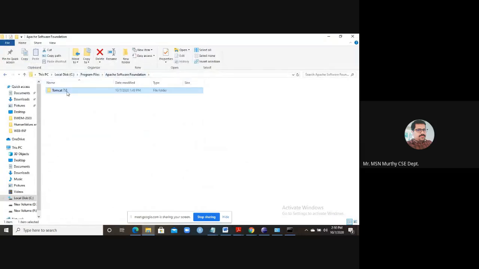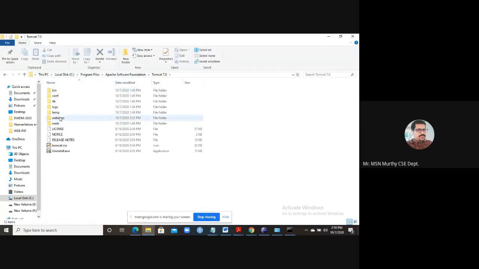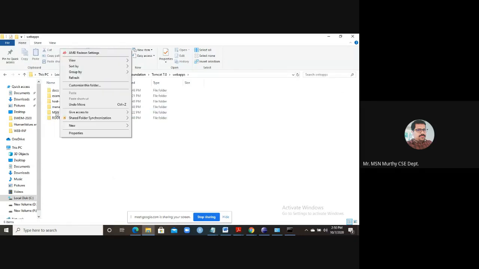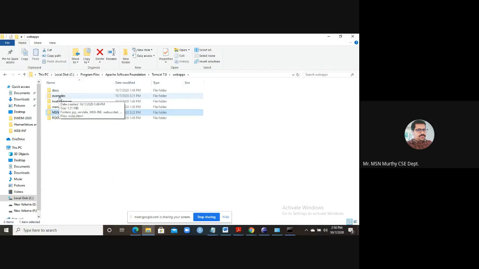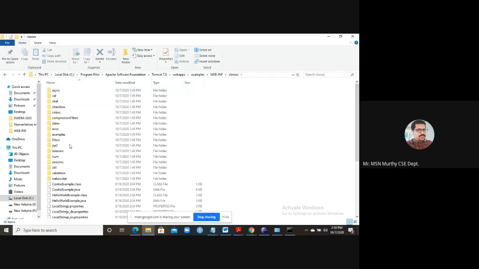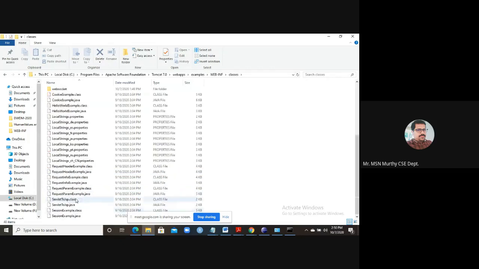Apache Tomcat 7.0. Here, webapps. Under this, for example, I have created an example. WEB-INF. You see, there are different folders. You need not remember all the folders. You have to remember these two, which are important: web.xml and classes. Classes contains all the Java class files. You see, all the Java class files are available in this classes folder.